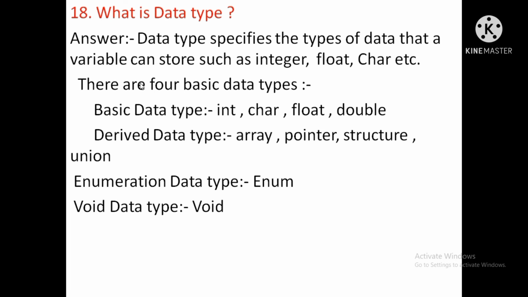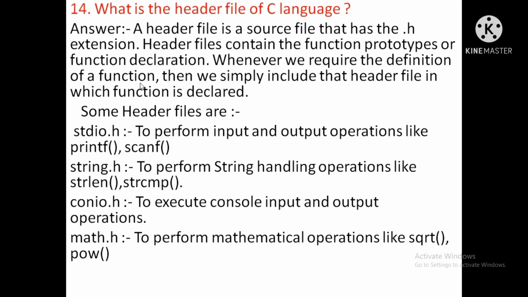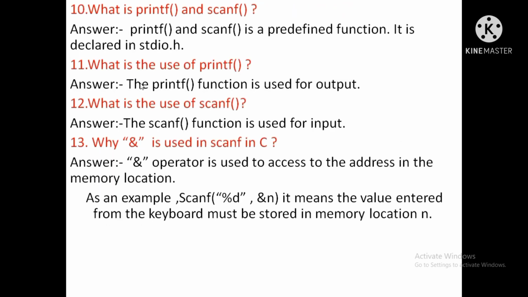Next question, what is a data type? A data type specifies the type of data that a variable can store, such as integer, float, character, etc. There are 4 categories of data types: basic data type, derived data type, enumeration data type, void data type. The basic data types are int, char, float, double. Derived data types: array, pointer, structure, union. Enumeration data type: enum. Void data type: void.